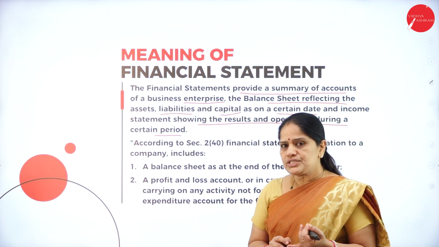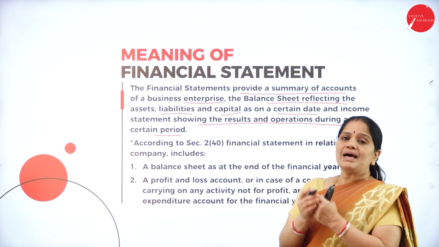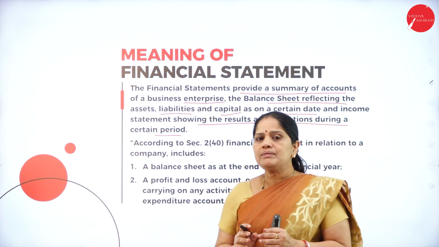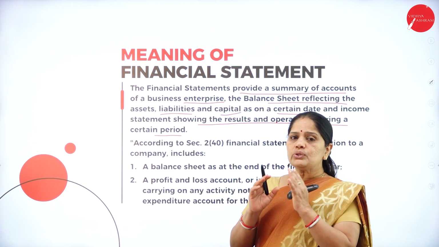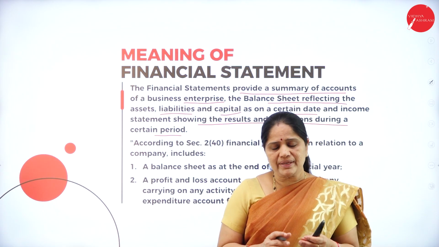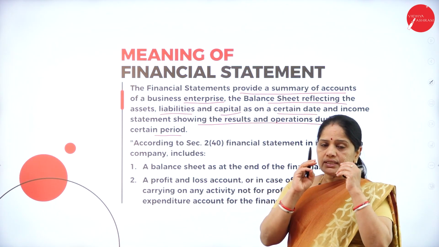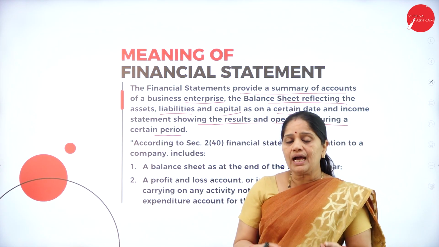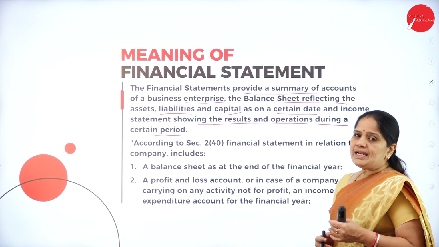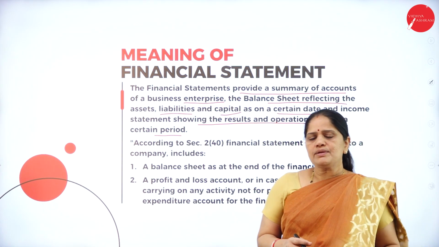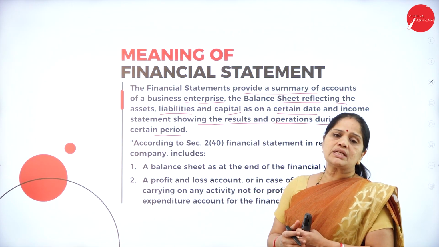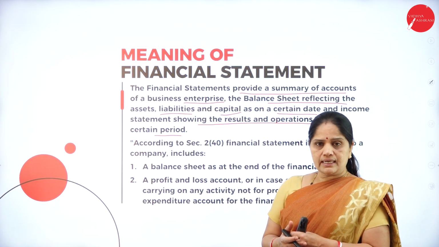Now, what is a balance sheet? How do we define a balance sheet? A balance sheet is a statement of assets and liabilities. Now, what do we mean by assets? Assets are all those things which the company owns. And what are the liabilities? Liabilities means all those things which the company owes to outsiders. It includes all the loans of the business. So, a balance sheet will give us the correct picture of the company: what are the actual assets of the company and what are the actual liabilities of the company.